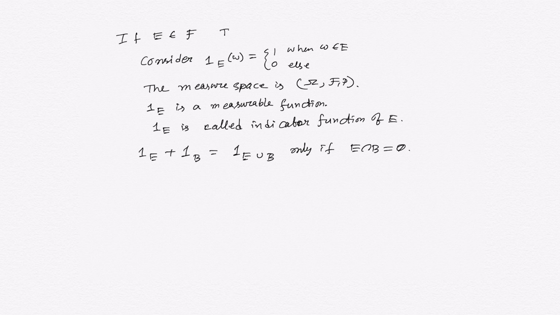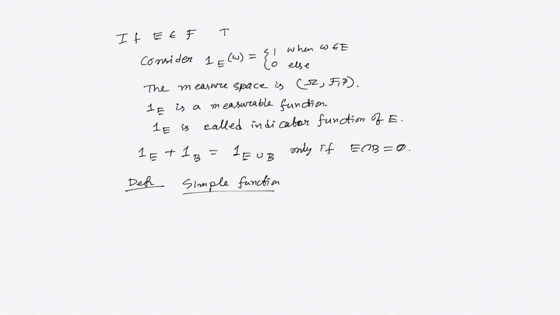So here we need to extend the class of indicator functions, because the addition of two indicator functions need not be an indicator function; it is an indicator only if E and B are disjoint. So we consider that collection, which we call simple functions. What are simple functions? Simple functions are nothing but finite linear combinations of indicator functions.